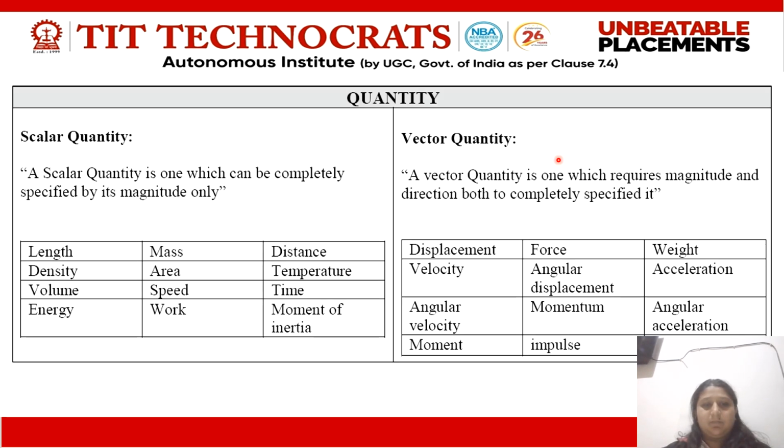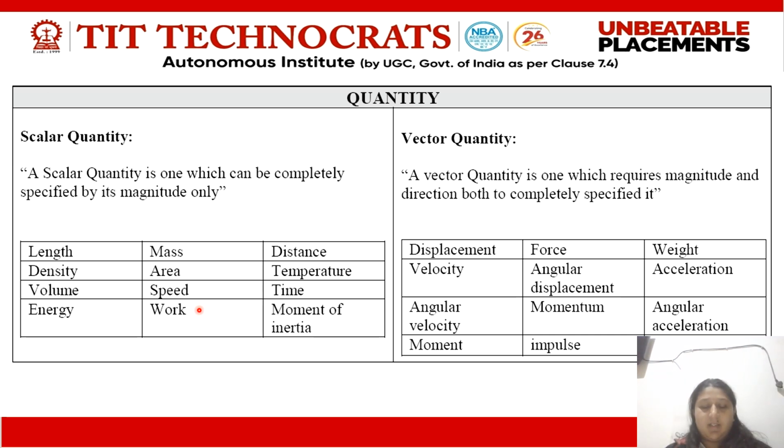In this particular slide, I'm giving you a brief difference of measures or quantities which come into scalar or vector. As we have earlier discussed, a scalar quantity is one which can be completely specified by its magnitude only, whereas in case of vector, it requires magnitude and direction both to completely specify.